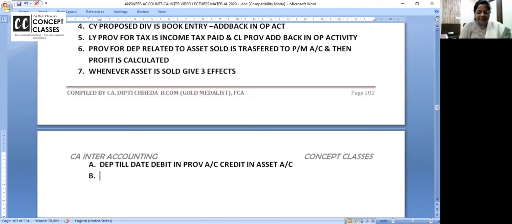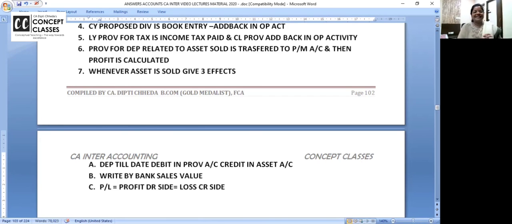Second effect is write by bank. See, don't bother about the language. मैं तो ऐसे ही लिखा रही हूँ कि दीप्ति मैम बूस्टर नोट्स पढ़ो तो ऐसा लगना चाहिए दीप्ति मैम आपसे बात कर रहे हैं घर में. Write by bank. Sales value. And third is profit and loss. Okay. Profit, debit side, and loss, credit side. Nice. Whenever asset is sold, you give three effects.